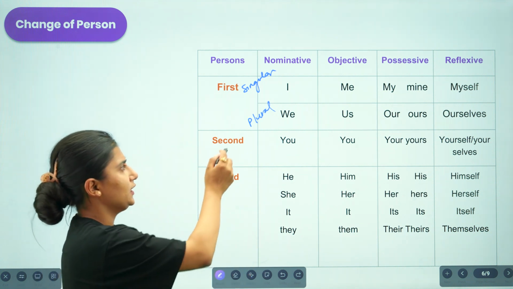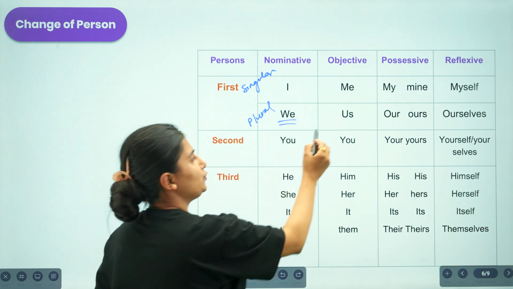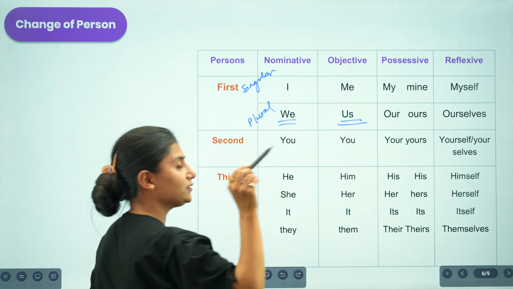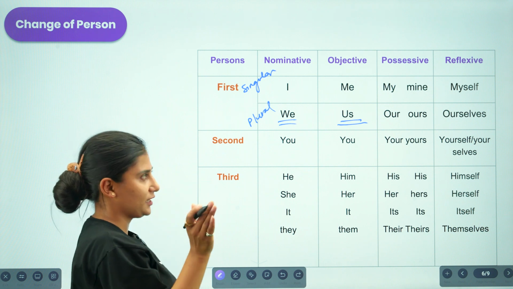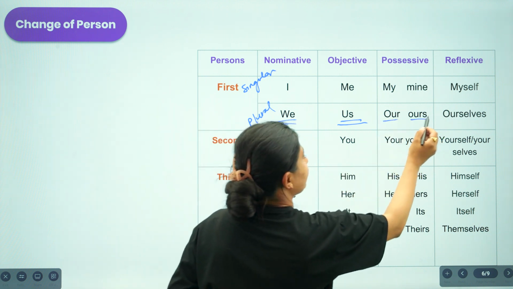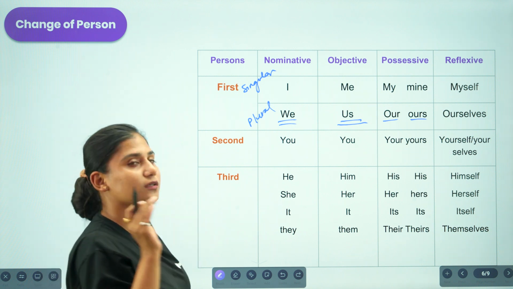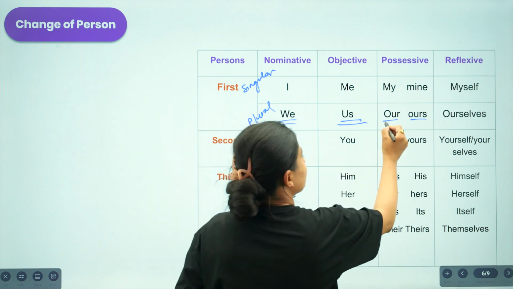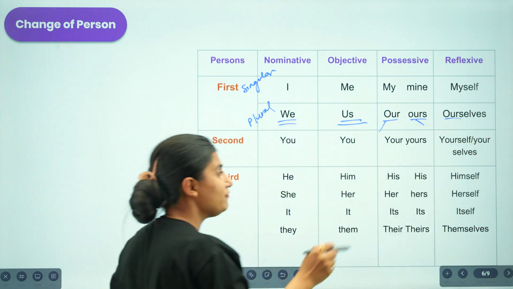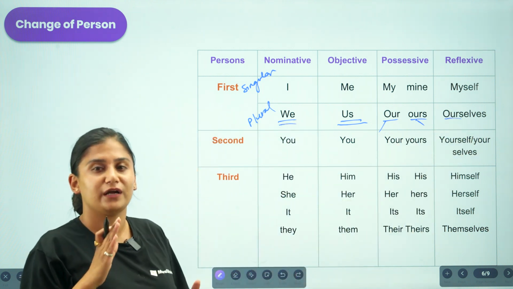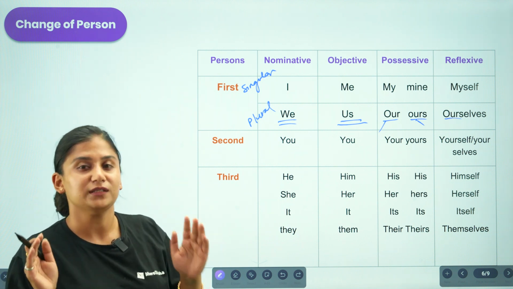So yeah, we use we as a subject whenever we are talking in a plural form. We use us whenever we are mentioning something in an object form. We use our and ours whenever we are indicating that something belongs to us in a plural form. So our is used before noun and ours is used independently. And we use ourselves whenever we are presenting the ideas indicating that the subject and the object are same.